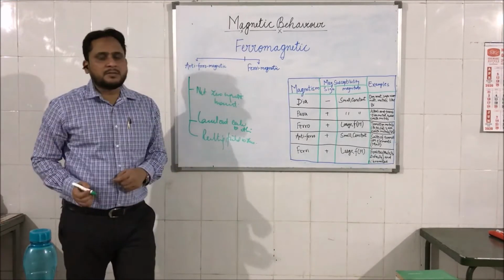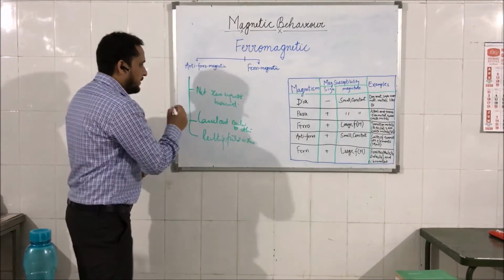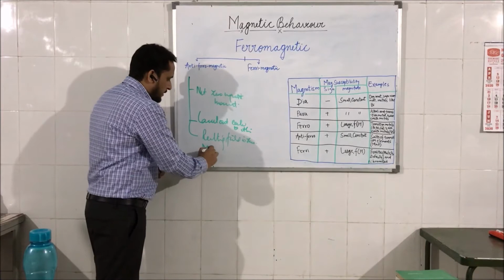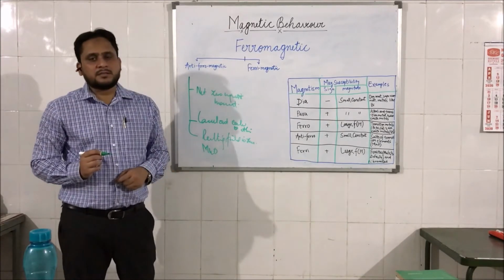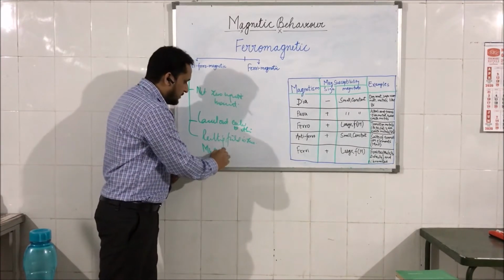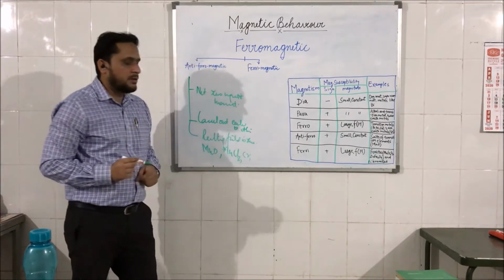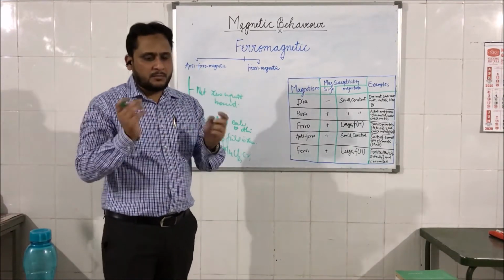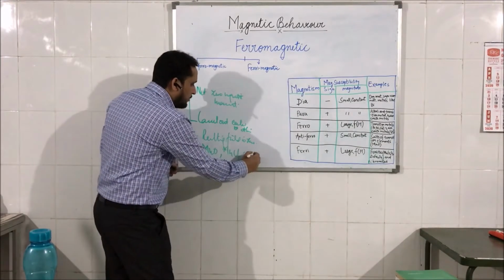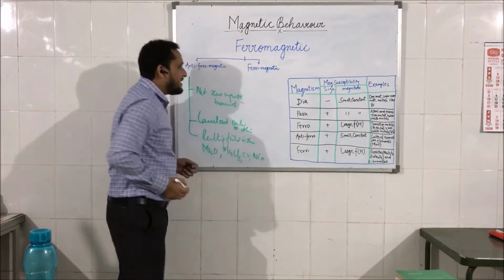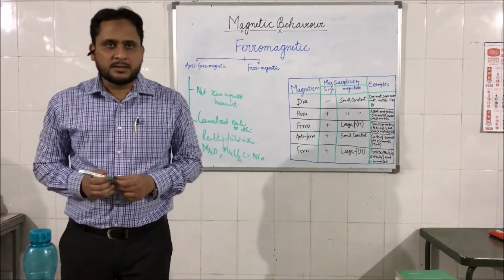The common examples of this category are oxides of transition metals like MnO, other salts of transition metals like MnCl2, and chromium is also an example of this category. So there are a number of examples. NiO can be quoted here as an example of antiferromagnetic materials.